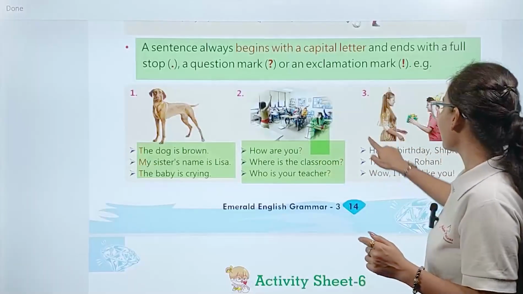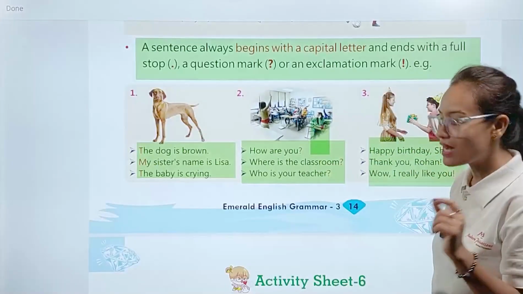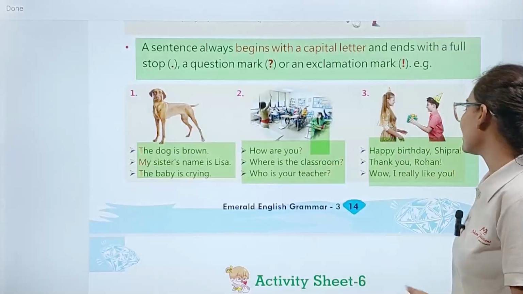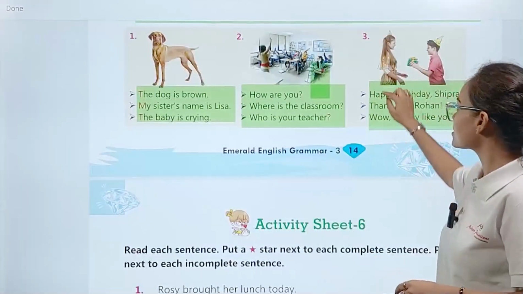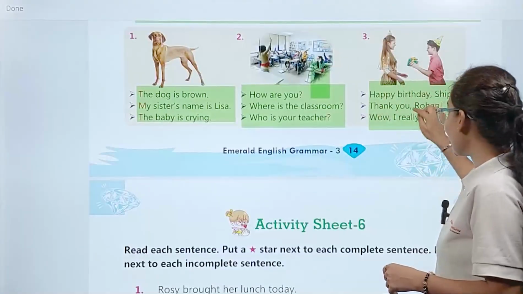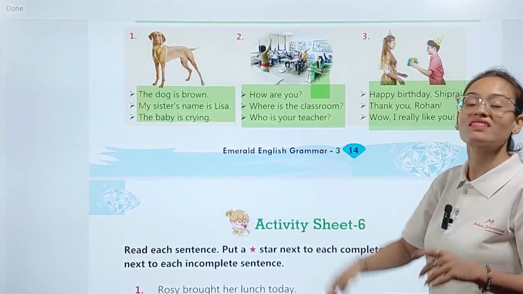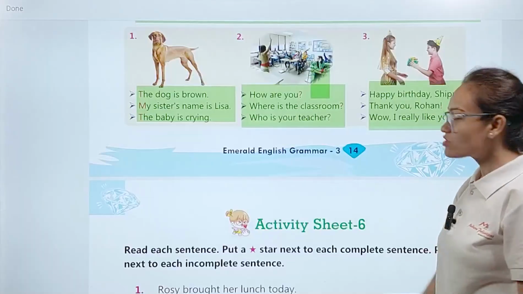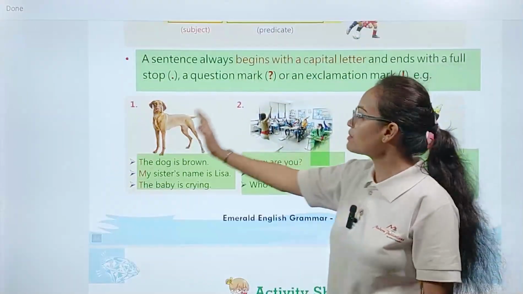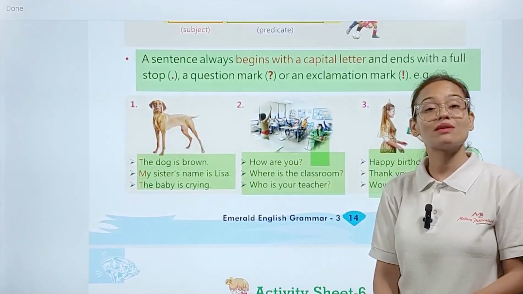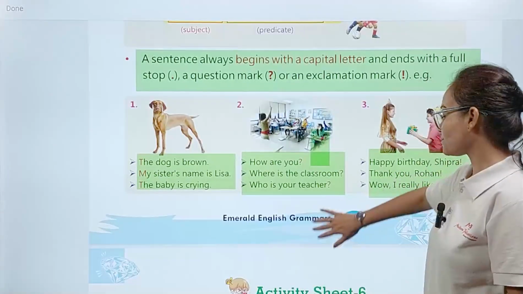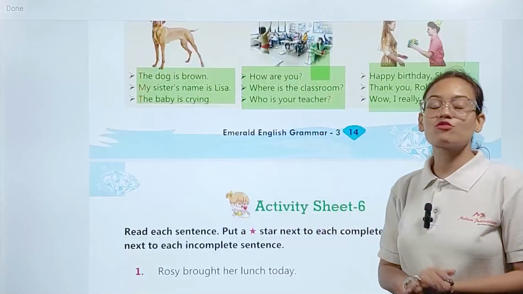Okay. Now the third one. Happy birthday, Shipra. Thank you, Rohan. Wow, I really like you. Okay. So these three sentences, my dear student, start with a capital letter and end with a proper punctuation mark, that is exclamation mark. Okay, so you can see, my dear student, in this type, that the three different types of sentences carry the three different types of punctuation marks. Okay. So this is all about our sentences.